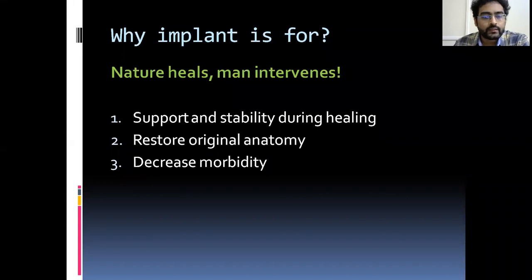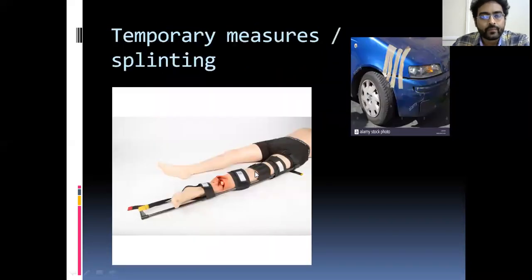And the next one is to decrease morbidity, because it will take so long to heal. You cannot mobilize the patient in between. But if you use an implant or prosthesis, you can mobilize the patient early so that the morbidity due to immobility will decrease. Okay, there are many other functions, but these are the primary functions you should attain.